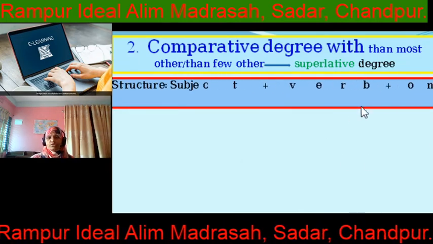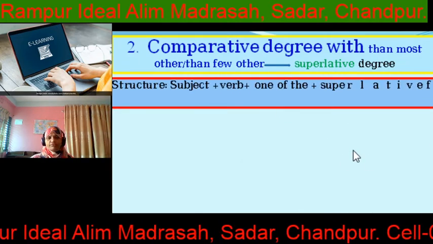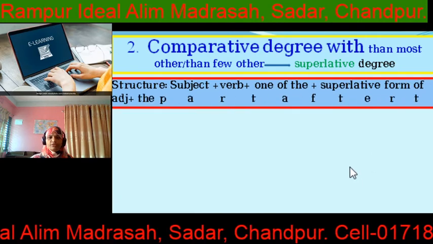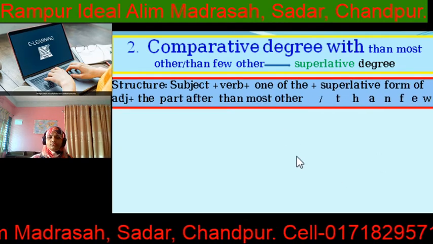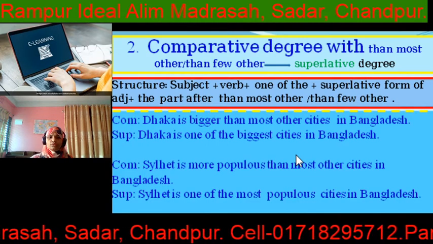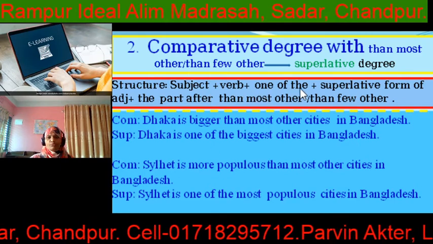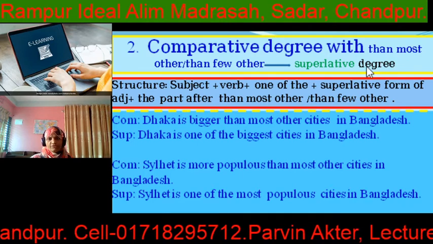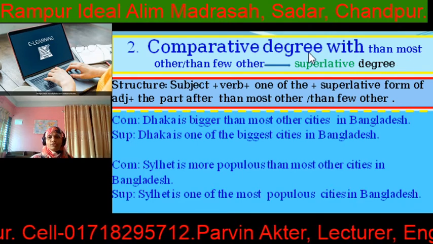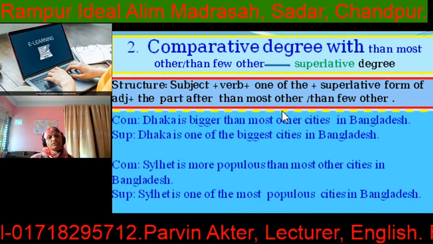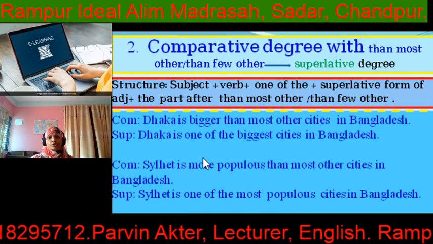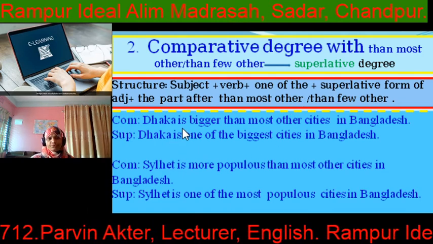So, comparative degree with "than most other" or "than few other." What will be the superlative degree? So in this case, subject, verb, one of the. If there is "most other" or "few other" in the comparative degree, in the case of superlative, you have to use one of the. Look at the example.